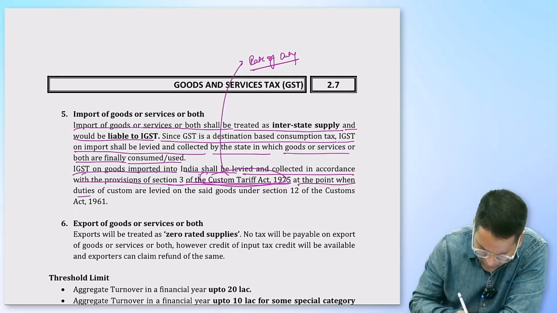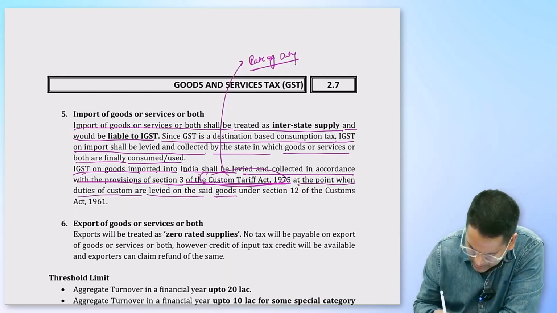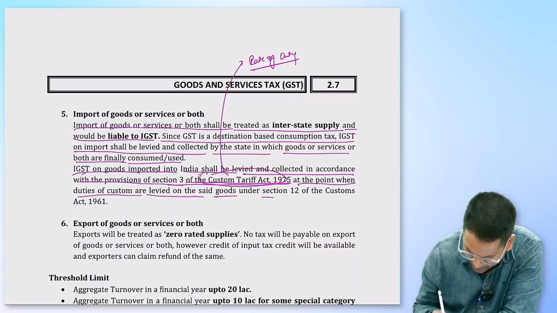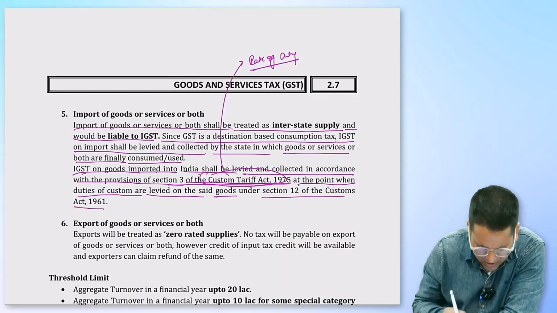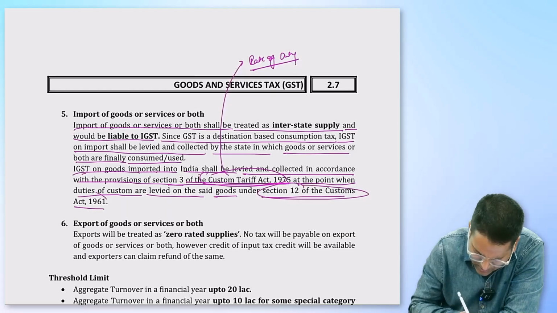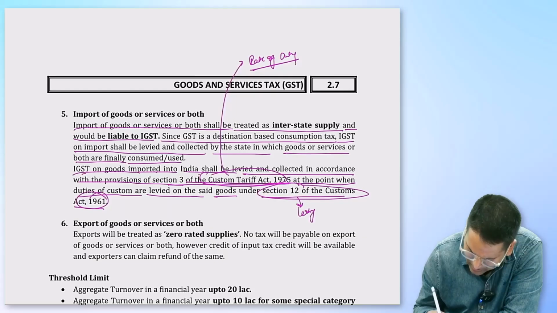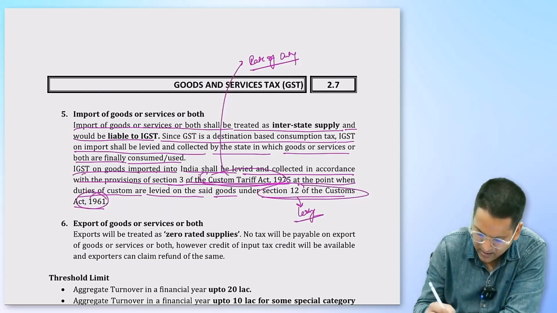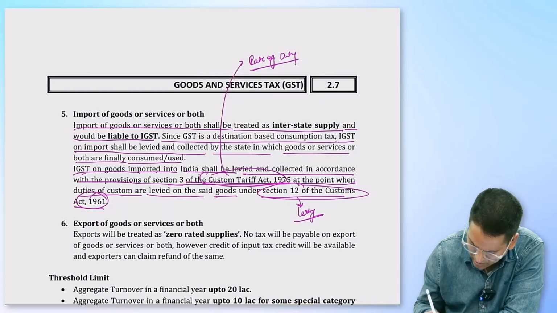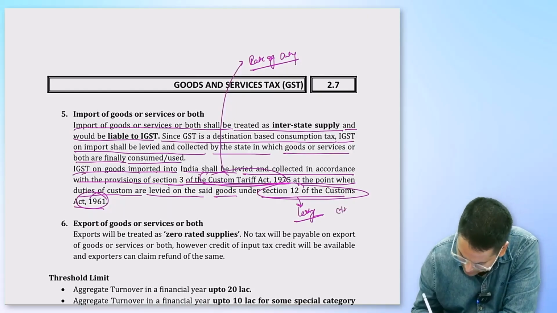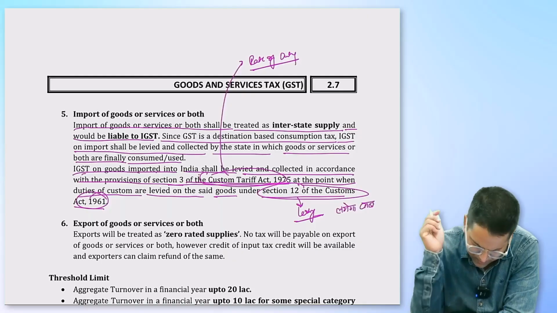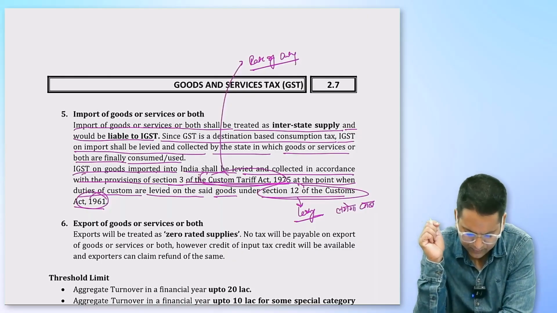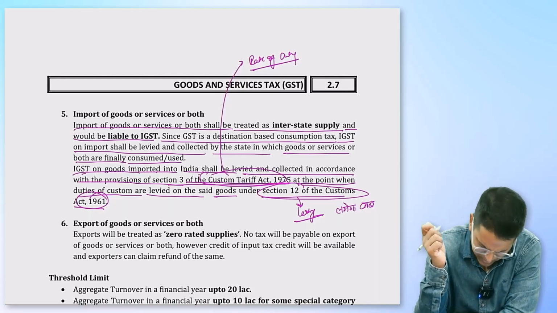At the point when duties of customs are levied on the said goods under Section 12 of the Customs Act. And what does Section 12 of the Customs Act say? When will it be imposed? When will it be levied? Levy means to impose. When will it be imposed? The rate will be stated by the Customs Tariff Act, and this will state when it will be levied. So this is also clear to you.